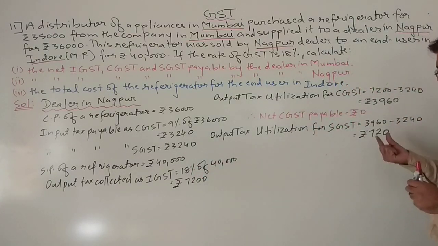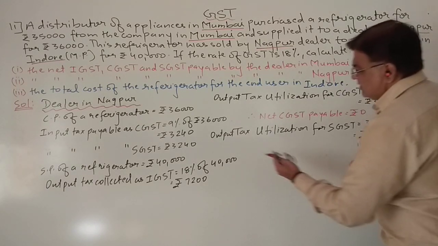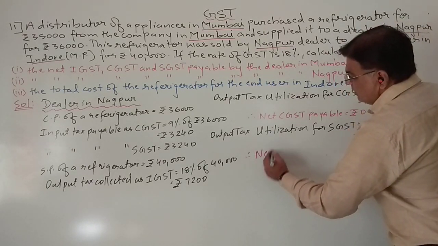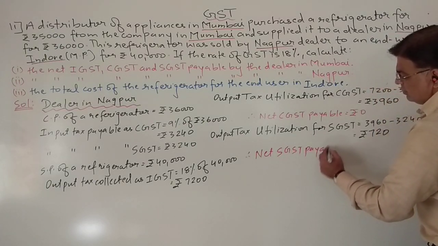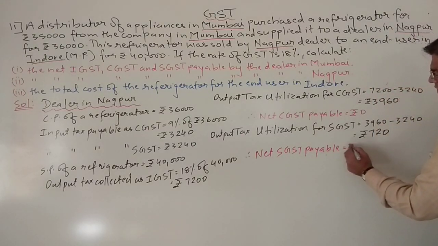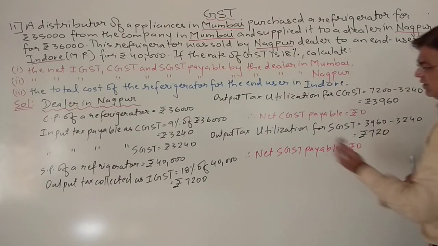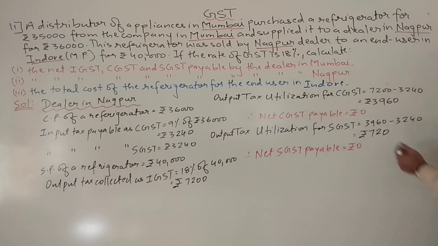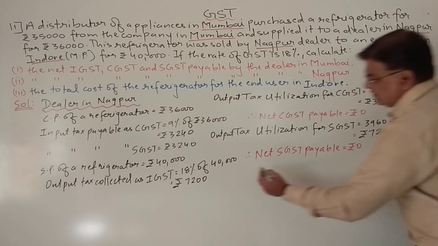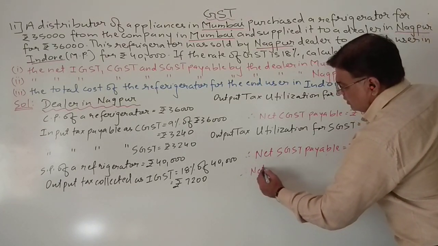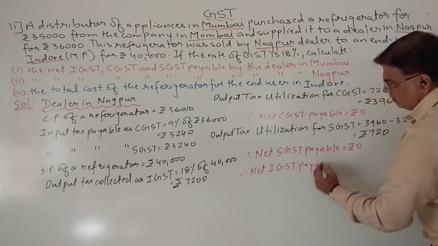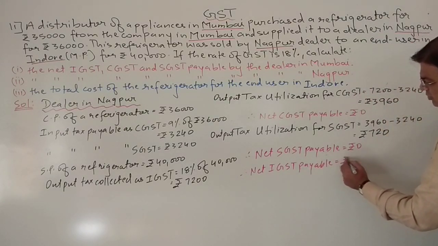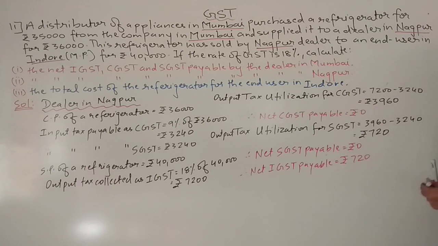After recovering that, still 720 balance amount is left with him. Therefore net SGST payable is rupees 0. And this balance amount he will now pay for IGST. Therefore net IGST payable will be rupees 720.